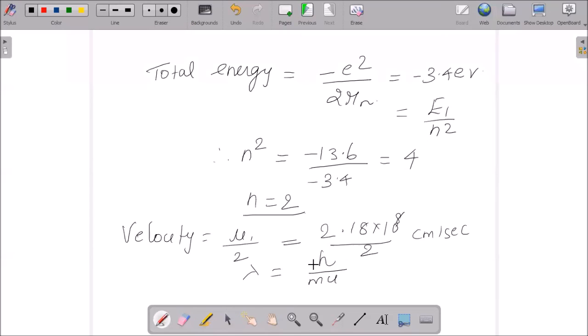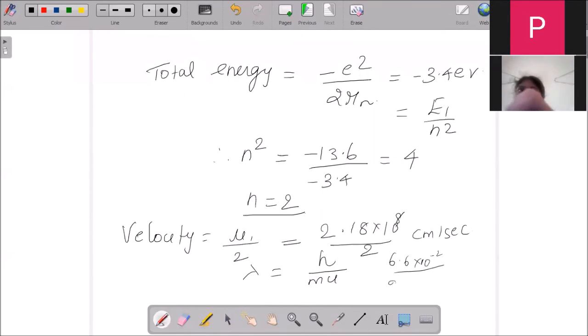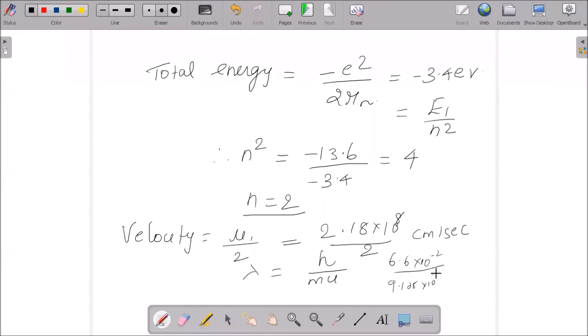If you substitute all the values required, because everything is available here, this is 6.6 into 10 to the power of minus 27, and this one is known, 9.108 into 10 to the power of minus 28, and v we have calculated, it is 2.18 into 10 to the power of 8 divided by 2.